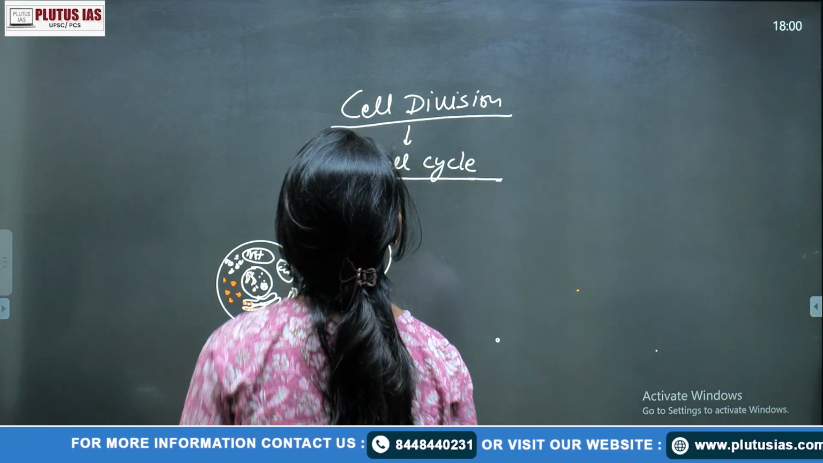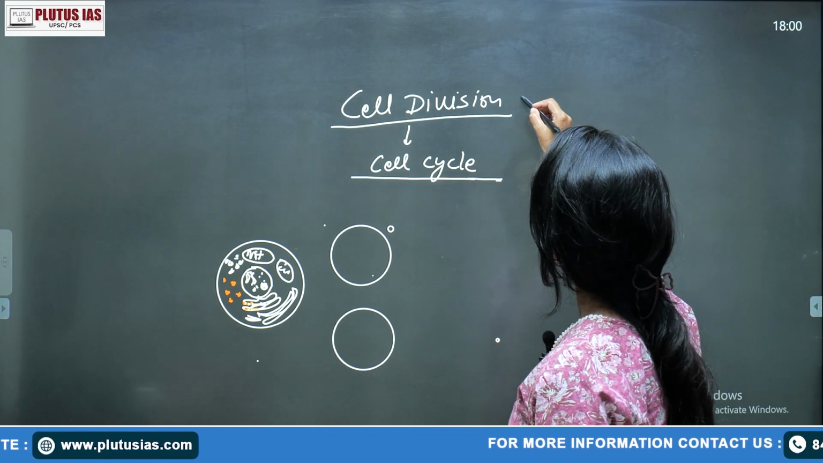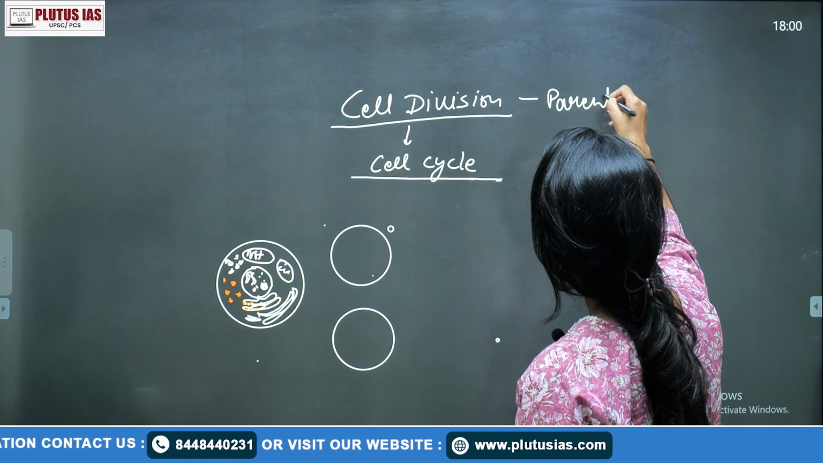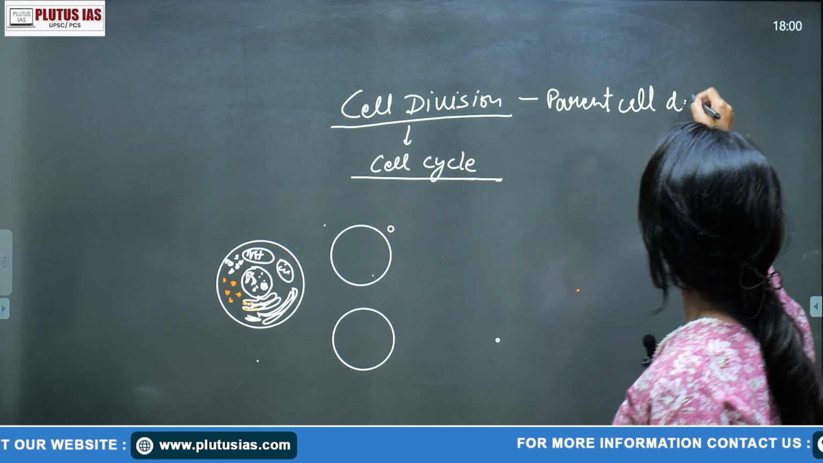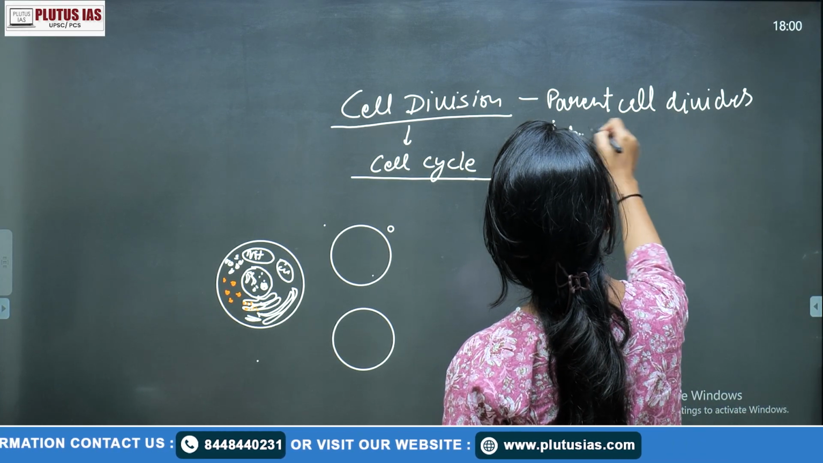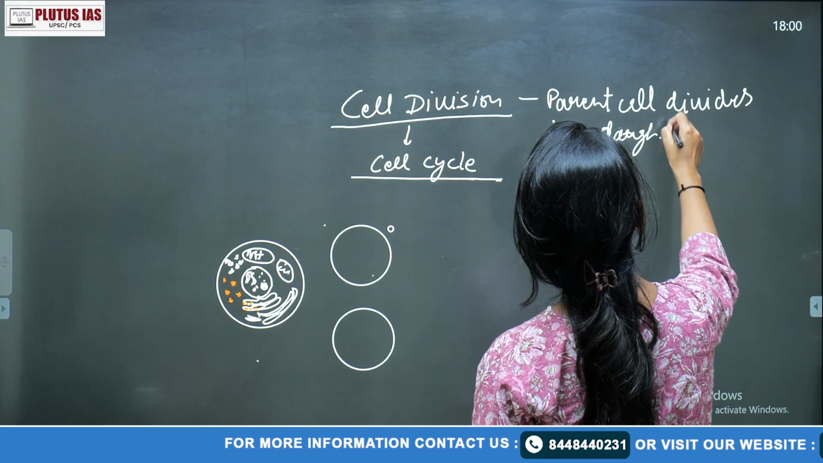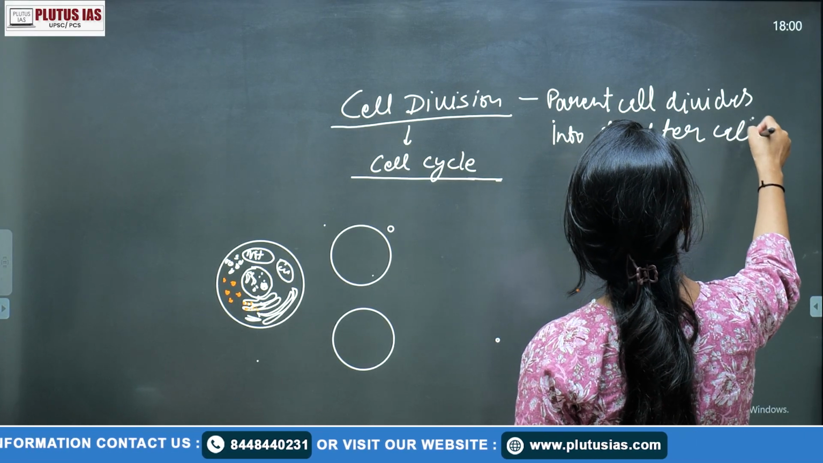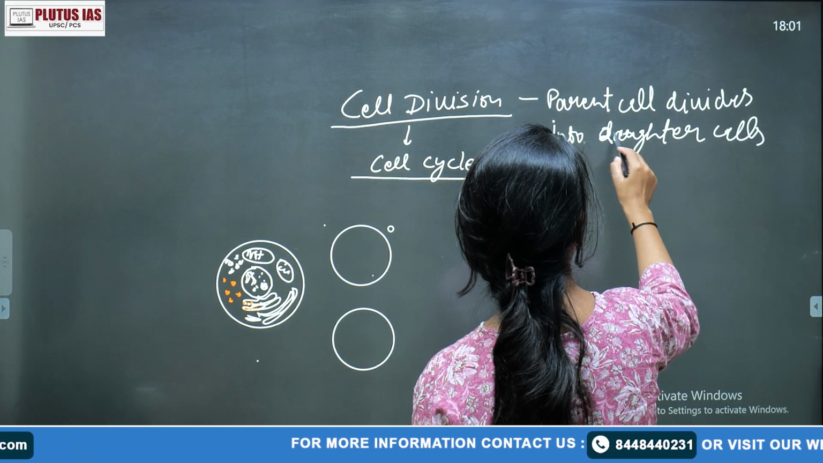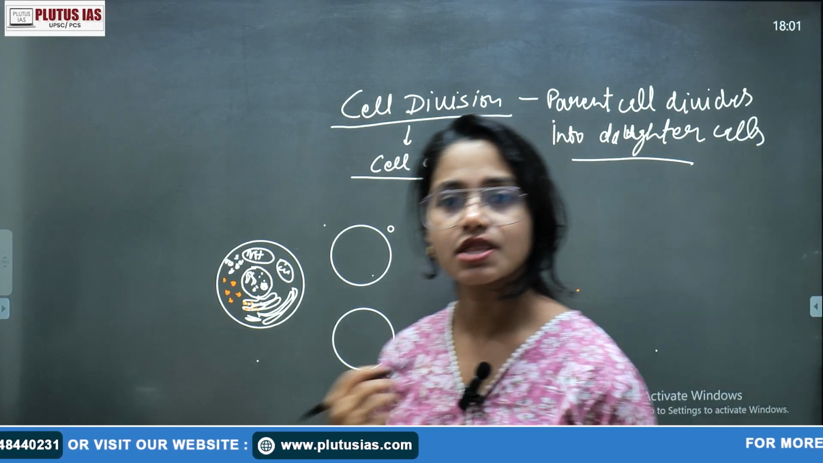So how are we reading everything about cell division? In cell division, the parent cell divides into daughter cells. Simple, that is the process of cell division. Then what is the cell cycle? The cell cycle is actually this process occurring in a cyclic manner.